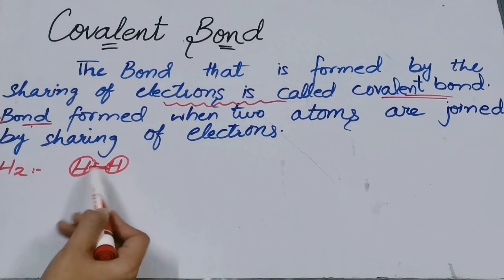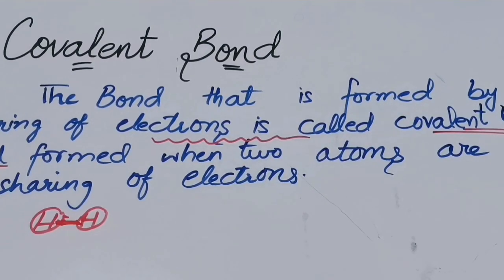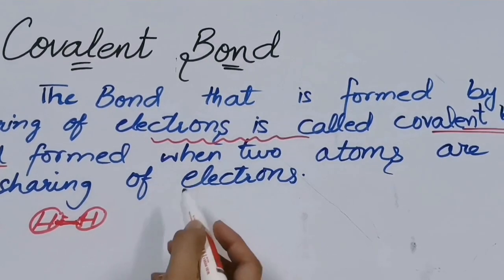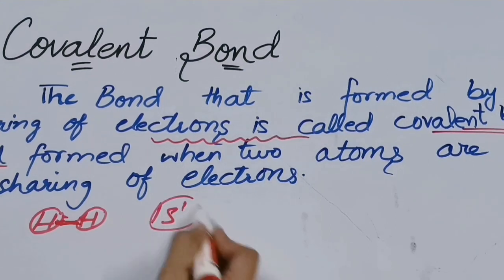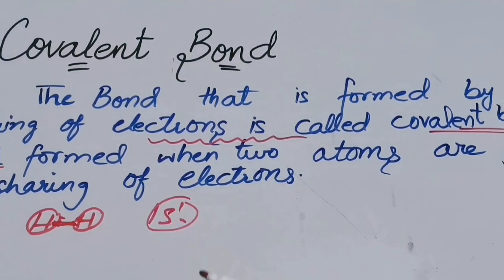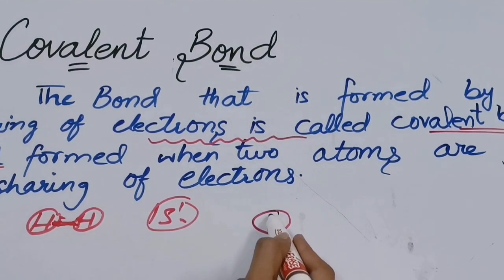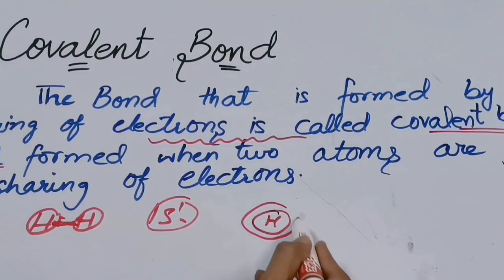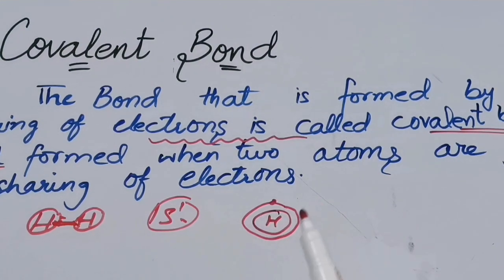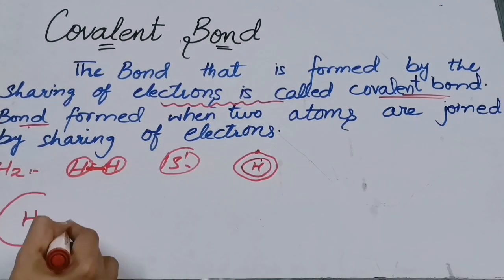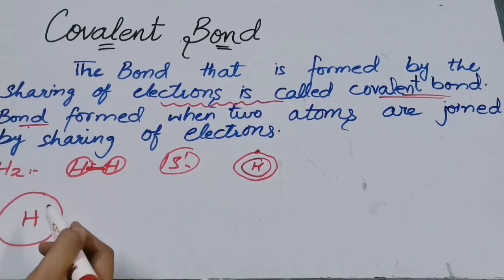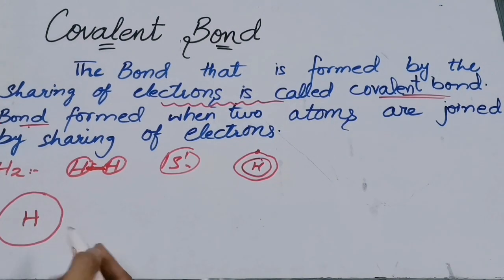Now, how they both share electrons, let us see in this example. We know the electronic configuration of hydrogen is 1s1. So, when we draw it in its shell, we will write it in this way. This is hydrogen, and in the first shell, it will be having only one electron. Here, this is hydrogen, and I am just drawing its shell.